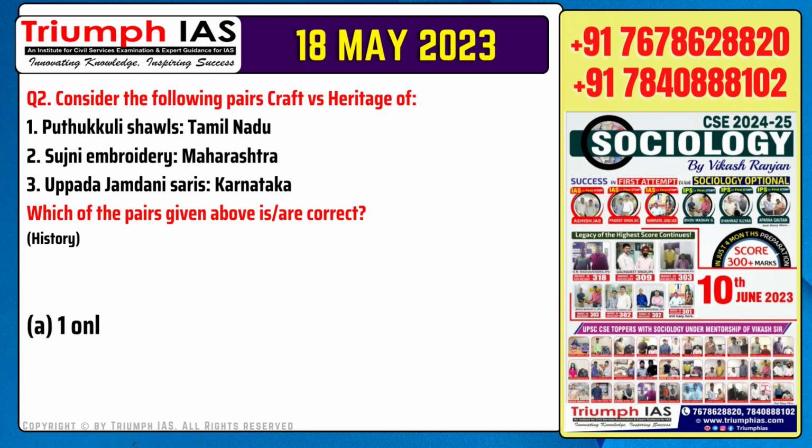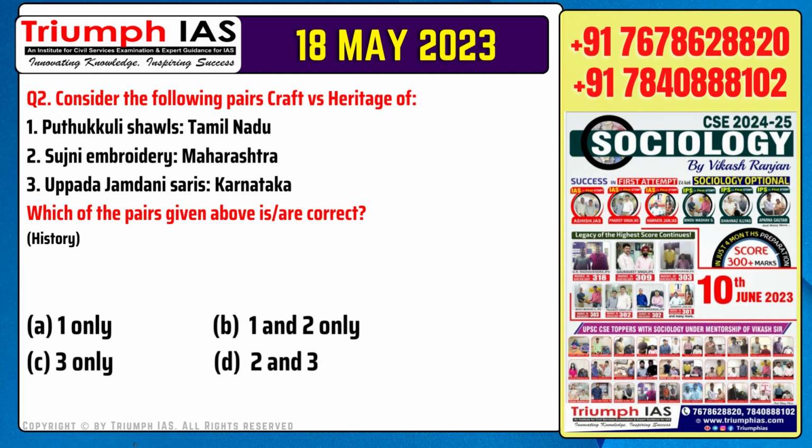Question number 2. Consider the following pairs, craft versus heritage of. Number 1. Puthukkuli shawls, Tamil Nadu. Number 2. Sujni embroidery, Maharashtra. Number 3. Uppada Jamdani saris, Karnataka. Which of the statements given above is correct? Option A. 1 only. Option B. 1 and 2 only. Option C. 3 only. Option D. 2 and 3.